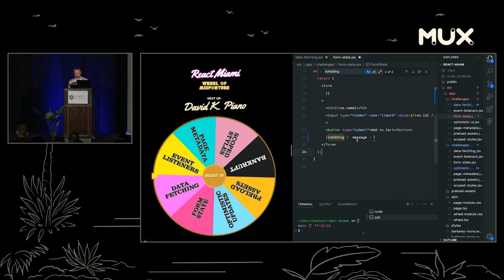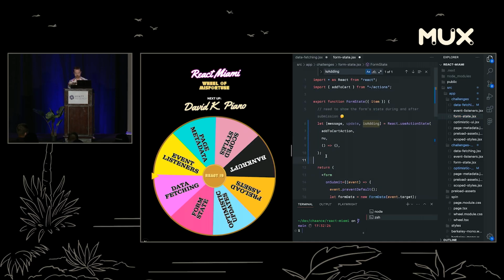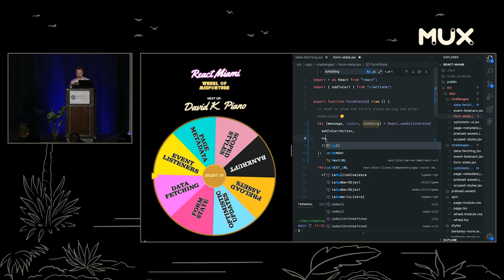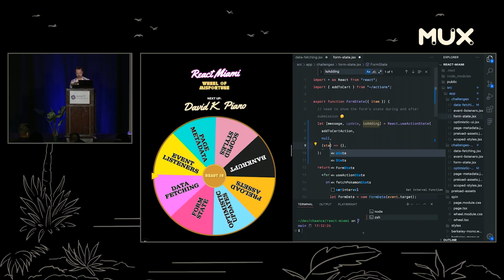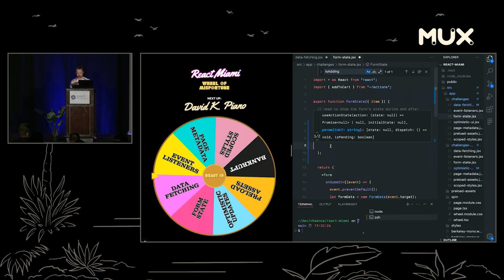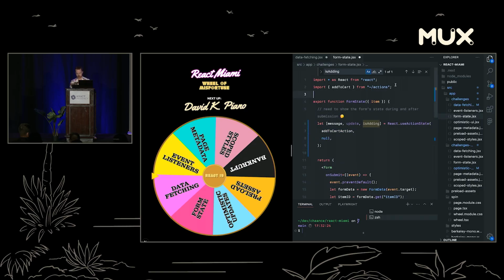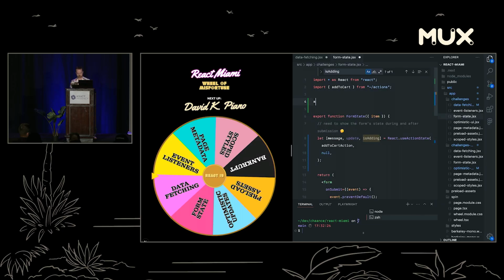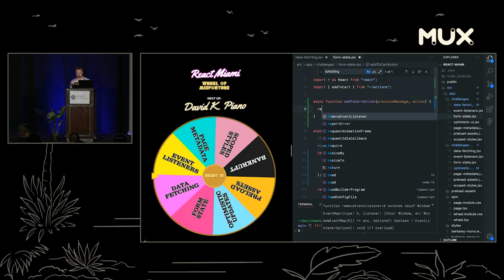Actually, we don't even need the isAdding thing, because this is going to handle it for us. The message is going to be based on whether or not we get anything back from this reducer. And so our initial message is null. That's our initial state here. So we need to implement our reducer. Our reducer in this case is going to be an async function, and as you might imagine, it takes our previous state, the previous message in this case, and it's going to take our action. And what is it going to return? It's going to return our new state, right?